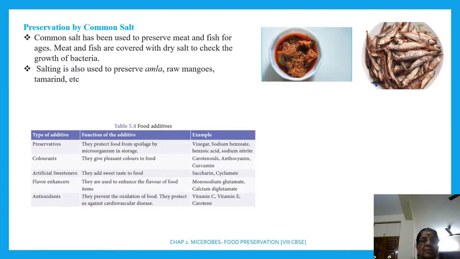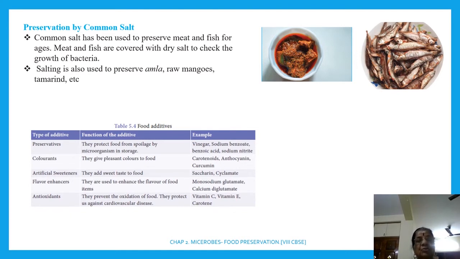Okay, the next one, it is preservation by common salt. என்ன சொல்றது? Common salt has been used to preserve meat and fish for ages. இதெல்லாம் அந்த காலத்து preservation method. Meat and fish are covered with dry salt to check the growth of bacteria.